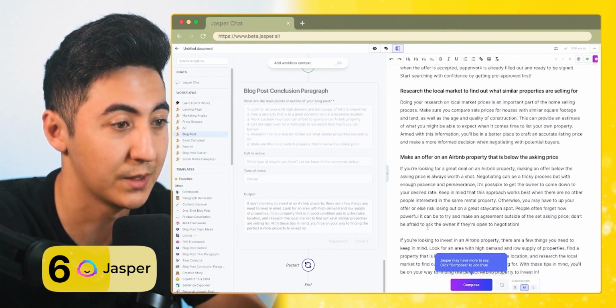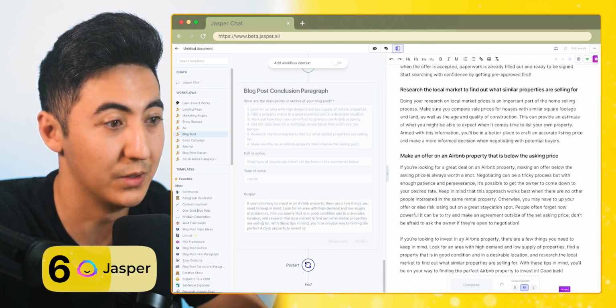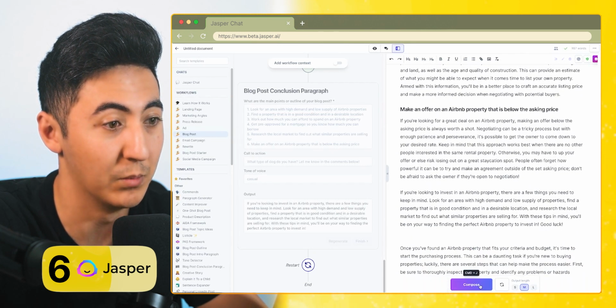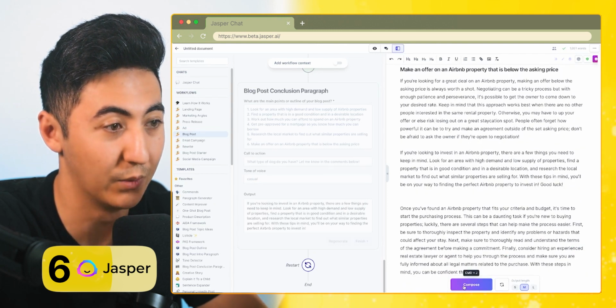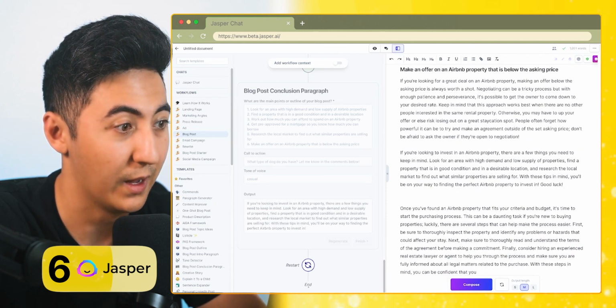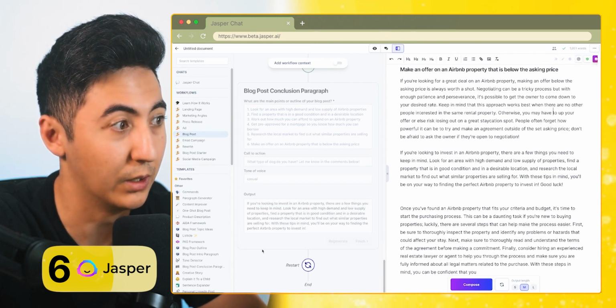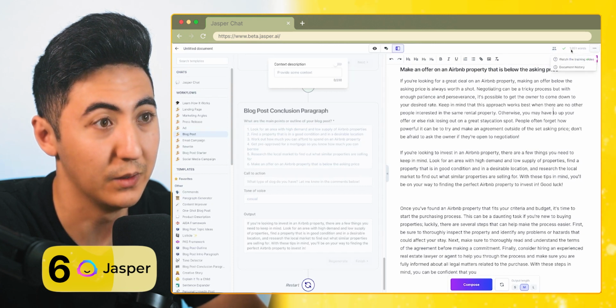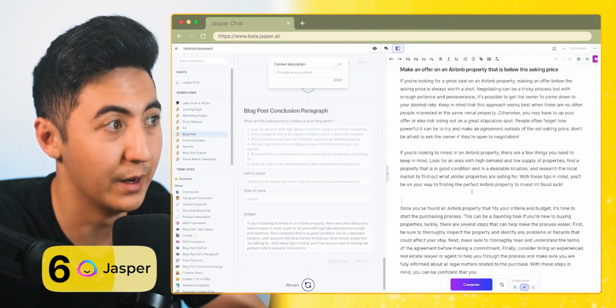Once that is all done, I'm just going to click compose, and we can keep clicking compose, and then it just keeps on adding more to it. So if we just wanted Jasper to keep talking, we can have it just keep writing, and we can keep clicking compose, compose, compose. And then this looks like it's the end. And then I have the option, looks like somewhere over here, where we'd be able to save the content. We can see the word count up here. You can add images and edit essentially the whole blog within this one tool.